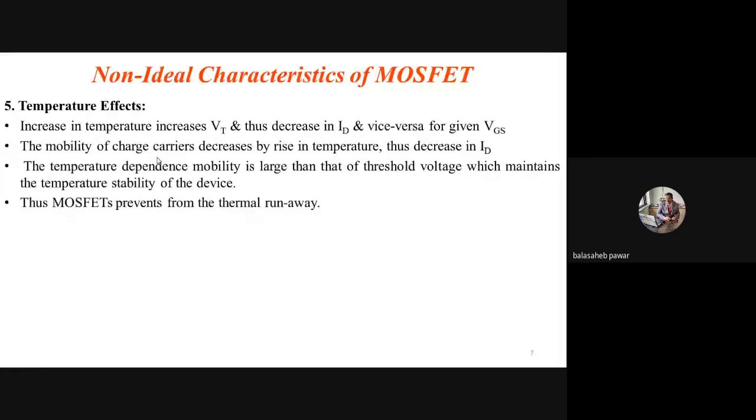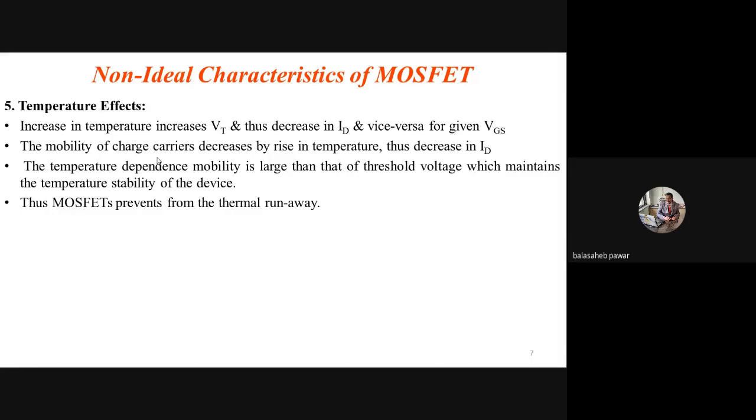So the mobility of charge carriers decreases if there is an increase in temperature, and thus again it will decrease ID, because ID is nothing but the flow of charge carriers from the drain to the source region. So if the mobility of the charge carriers between drain and source decreases by increasing the temperature, we can say there will be a decrease in ID.